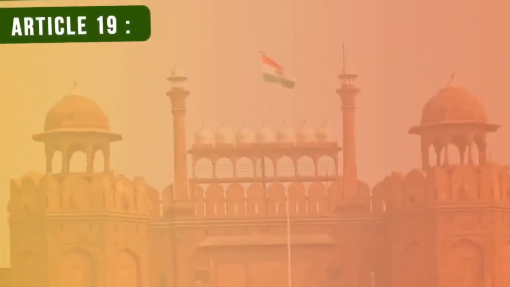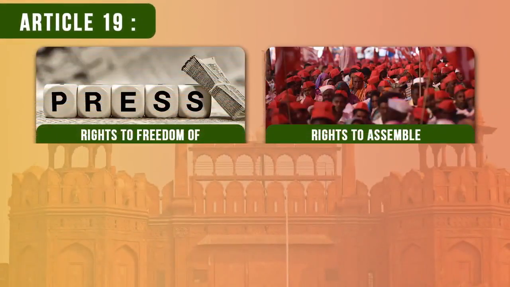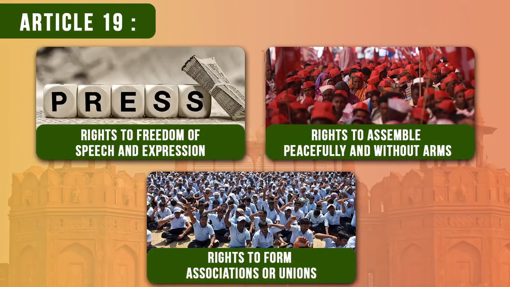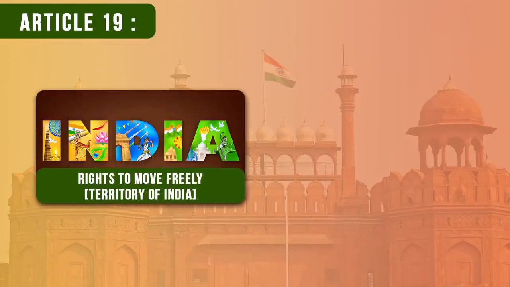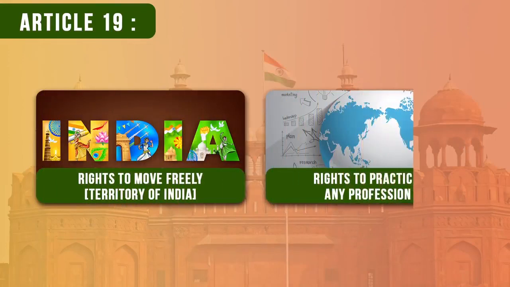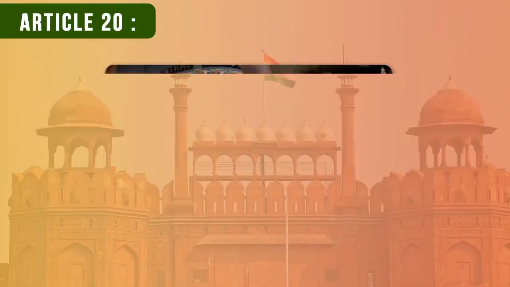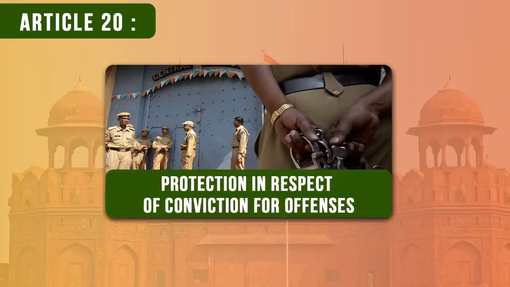1. Article 19. Rights to freedom of speech and expression, assemble peacefully and without arms, form associations or unions, move freely throughout the territory of India, and practice any profession or to carry any occupation, trade, or business. Article 20. Protection in respect of conviction for offences.